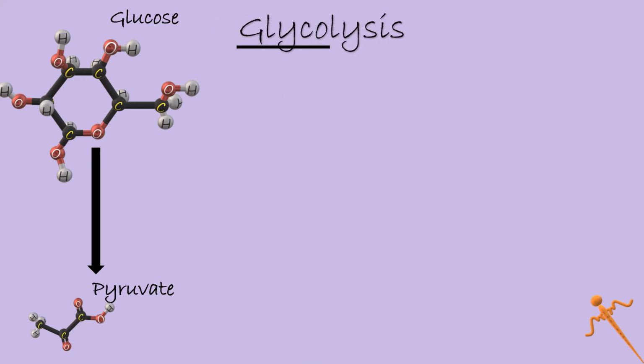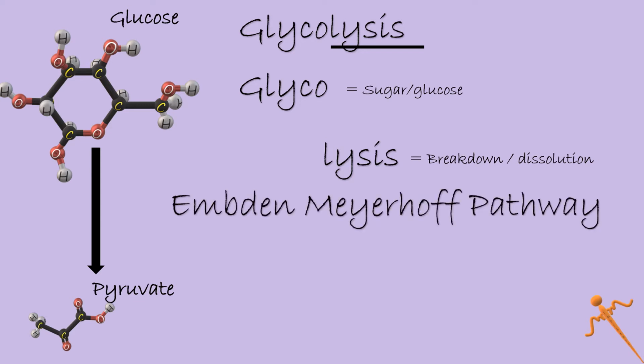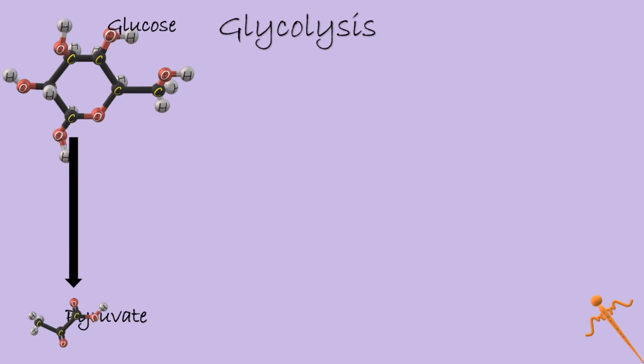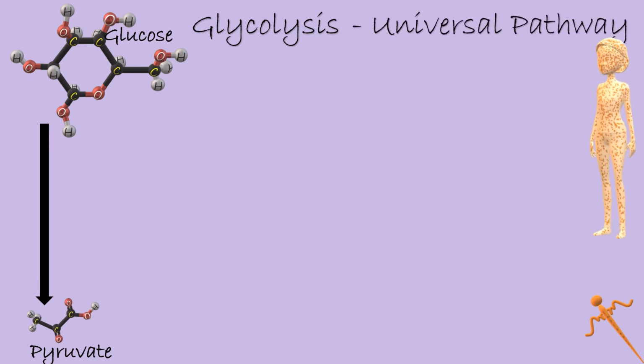The term glycolysis is derived from the Greek word glyco, which means sugar or glucose, and lysis, which means breakdown or dissolution. This pathway is often referred to as the Embden-Meyerhoff pathway, the EM pathway, in honor of two biochemists who made a major contribution to the knowledge of glycolysis. Glycolysis is a universal pathway in all the living cells.